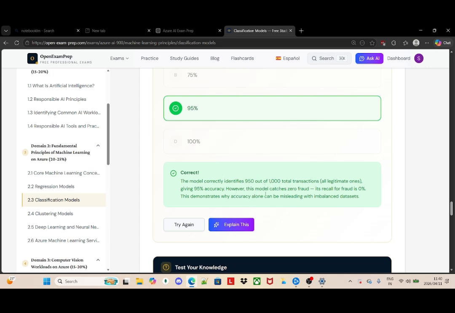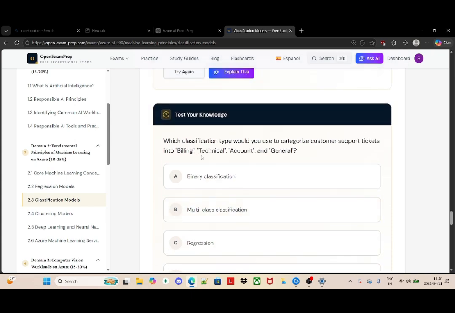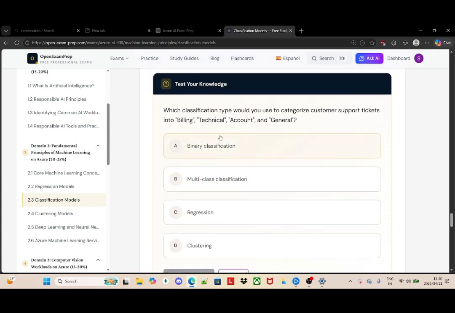However, this model catches zero fraud and its recall for fraud is 0%. This demonstrates why accuracy alone can be misleading with an imbalanced dataset. Now I go to the next question. They say, which classification type would you use to categorize customer support tickets into billing, technical, and account general? I would go with multi-class classification.